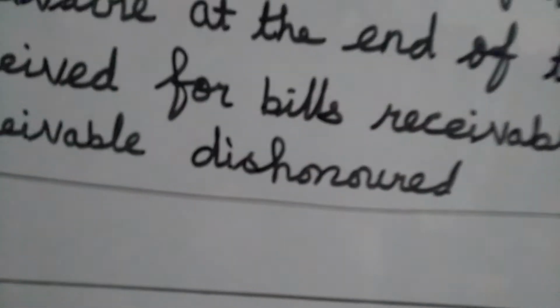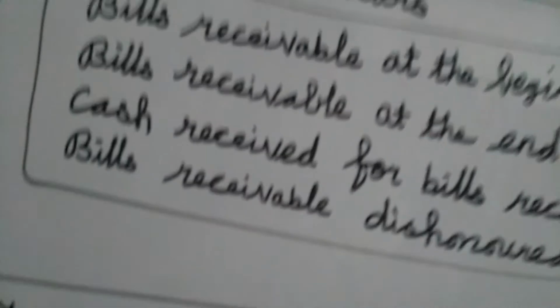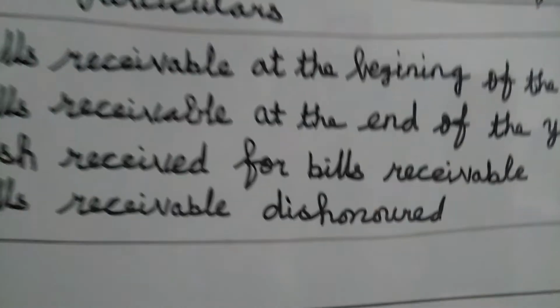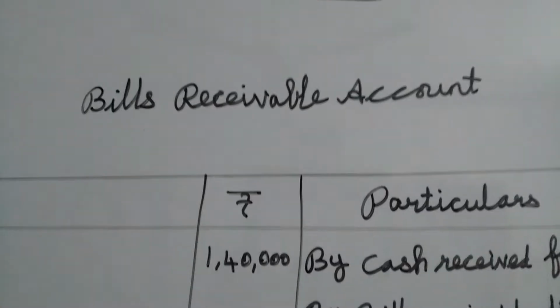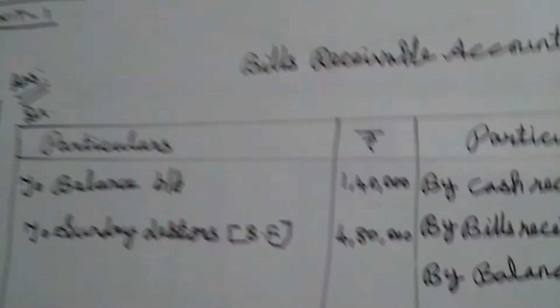We will collect from our customer that amount, 30,000. So from this information we want to find out the sundry debtors value through the bills receivable account, right? See here. Firstly, everyone, we want to write the top bills receivable account. From this account, we are going to find out the sundry debtors value, right? Both sides, as usual, we want to take.